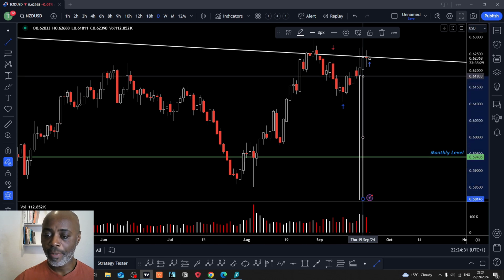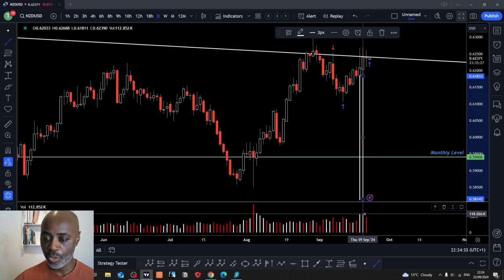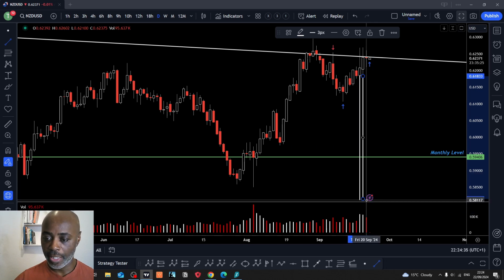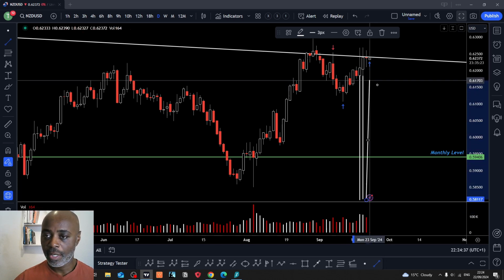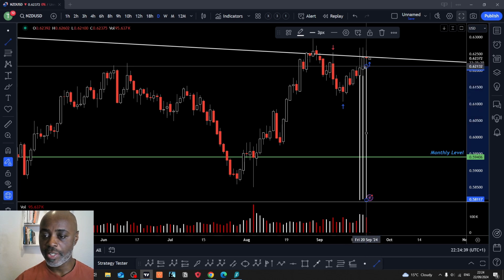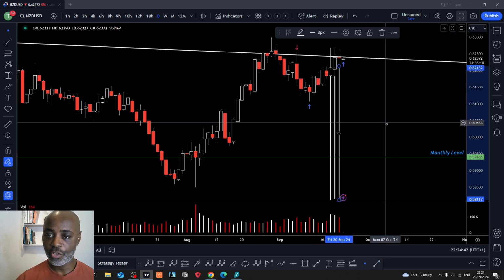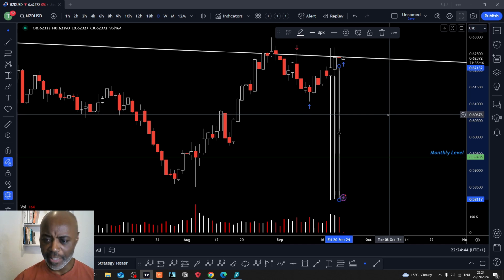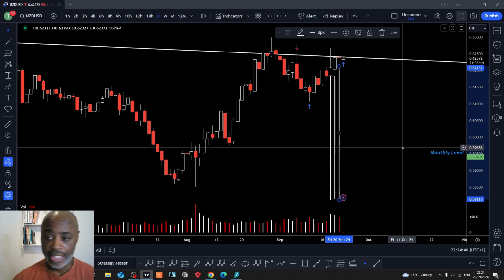Now, why am I doing that, traders? Why am I actually showing you all of this? There's a third one in here. Let's grab that. All I'm doing here is highlighting, and let me fatten this up. I'm sorry that it's messy, traders, but it's just what it is.